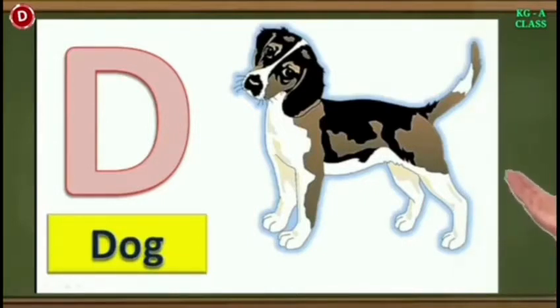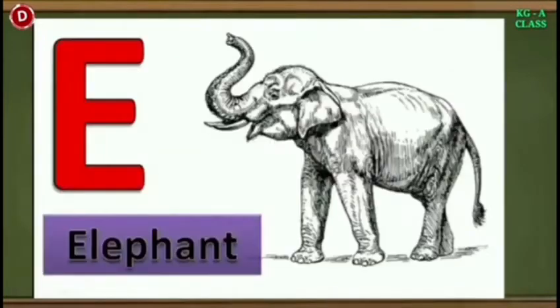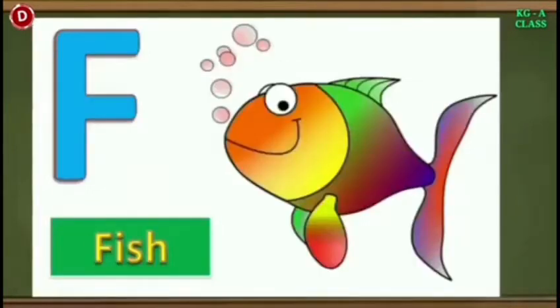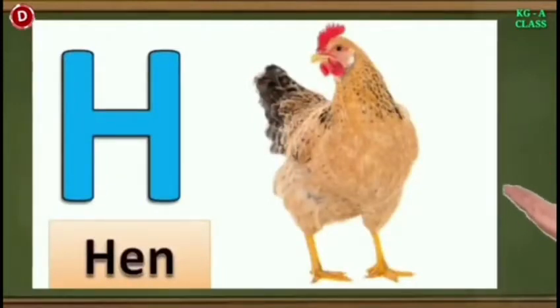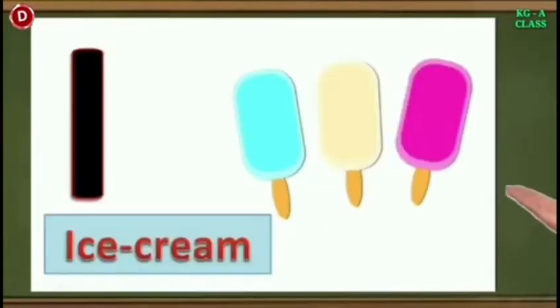Now comes E, children. Look here. This is E. E for elephant. Now the next letter is capital F. F for fish. Children, this is G. G for goat. Now comes H. H for hen. Children, the next letter is I. I for ice cream. We all love to eat ice cream in summers.